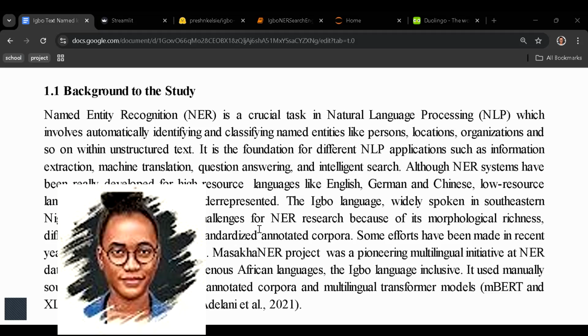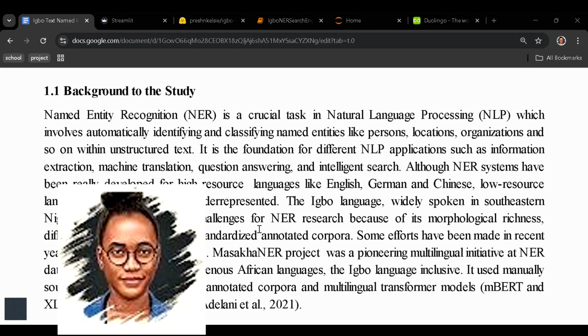And this dialect problem also leads to there being no standardized and set corpora for the Igbo language. What is a corpora? Corpora is like a data set or a data warehouse that contains thousands and millions of sentences, words, phrases of a language that you feed to a model, for example, and the model will learn about that language, and you can use it for what you want.